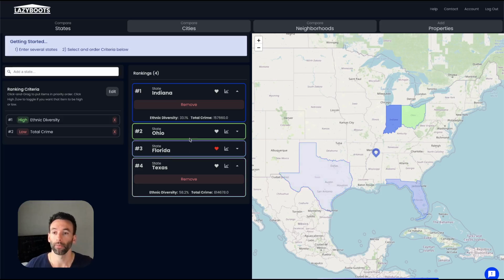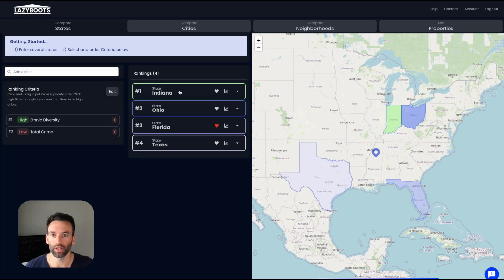So that's pretty nice. I might need to do some updates on the crime scores, since that's clearly a much larger number. It's being weighted a little bit more. But usually these will be rated or weighted top to bottom. So total crime, ethnic diversity.